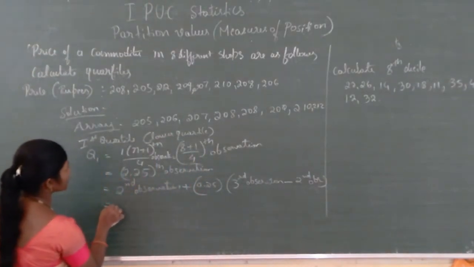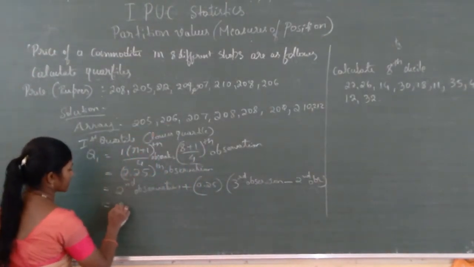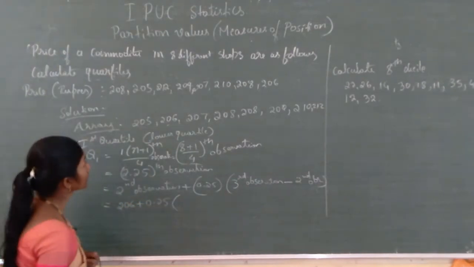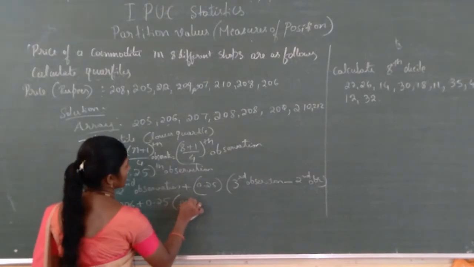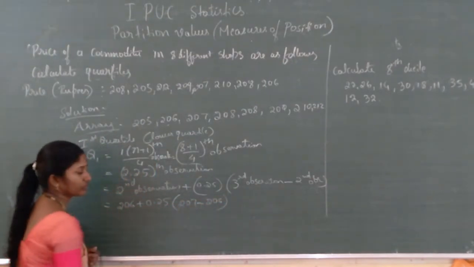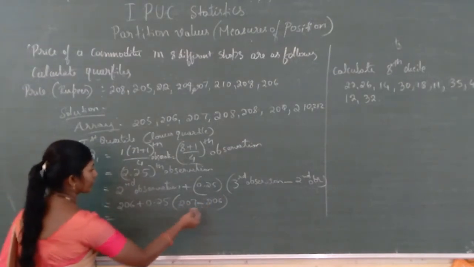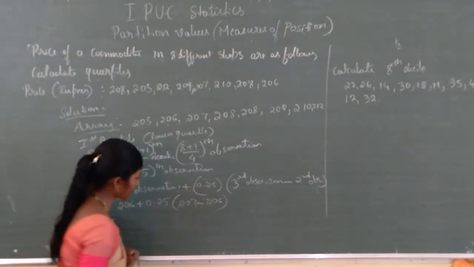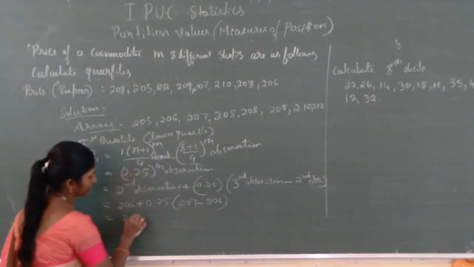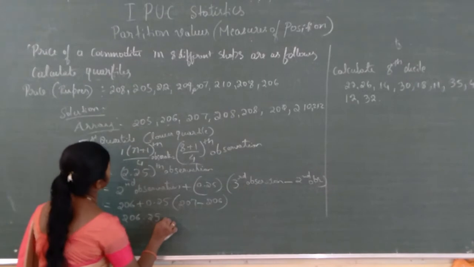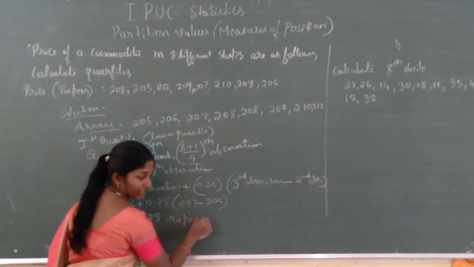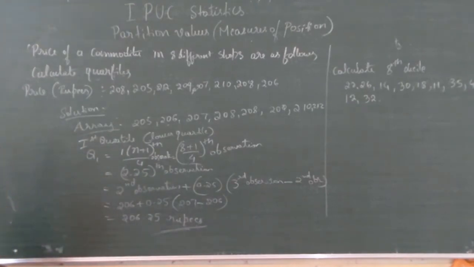Here, the second observation is which one? First, second, 206 plus this one, the third observation, that is 207 minus the second observation, 206. After calculating we get the answer 206.25. What is this one? Rupees. Therefore, this much of rupees. Okay, here we have completed this.